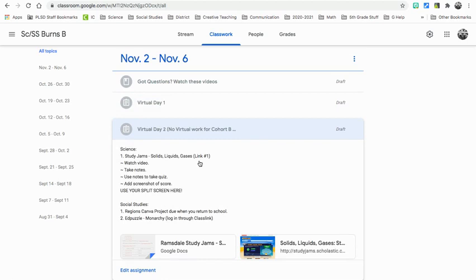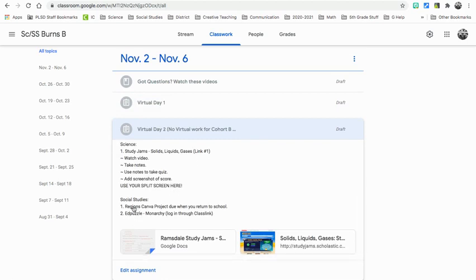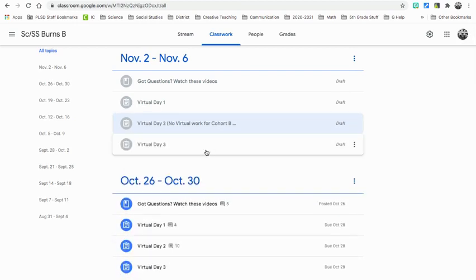All right, so the virtual day 2 for cohort A. You also will be working on your regions. Canva needs to be done. When you come to school, I will give you time to edit it, but I will show you how to turn that in to me. Please do not share with me. There's also an Edpuzzle on monarchy because we'll be starting governments.